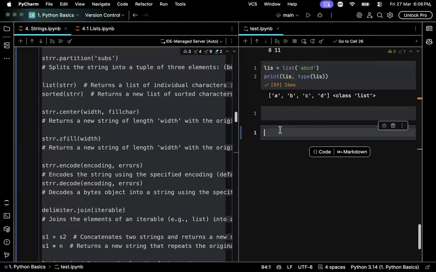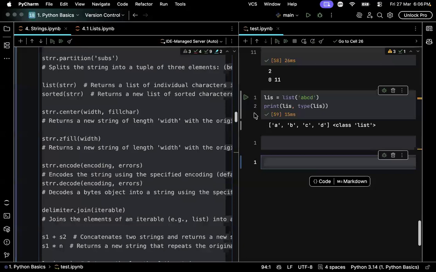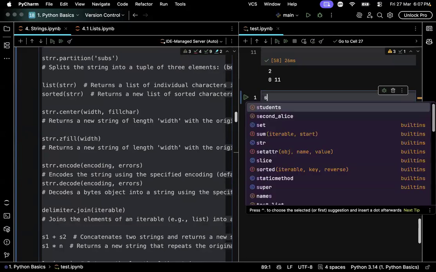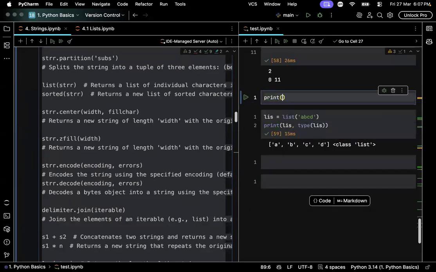Good. Now, I failed to explain split, right? What if you have a string and want to split it into multiple smaller strings based on a character? Let's say students will work just fine.